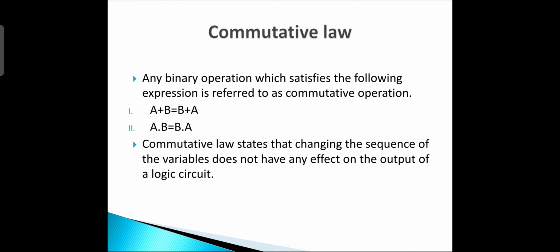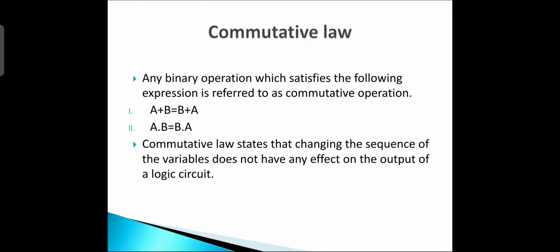Any binary operation that satisfies the following expressions is referred to as commutative: A plus B is equal to B plus A, and A dot B is equal to B dot A. If these 2 operations are satisfied, then this is called the commutative law.